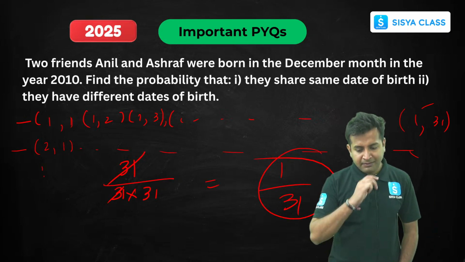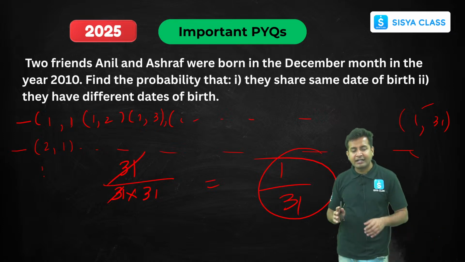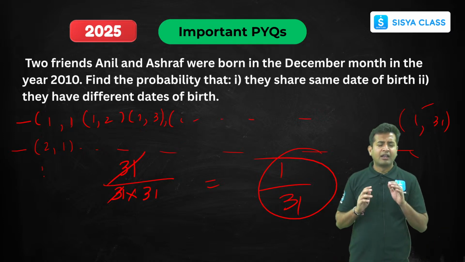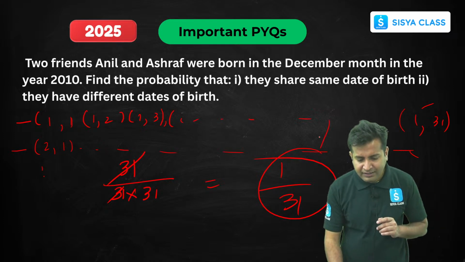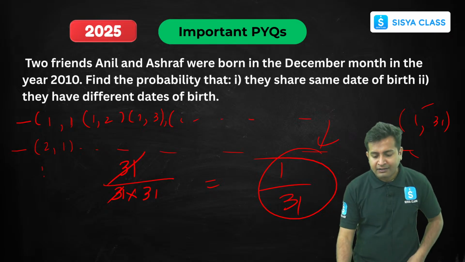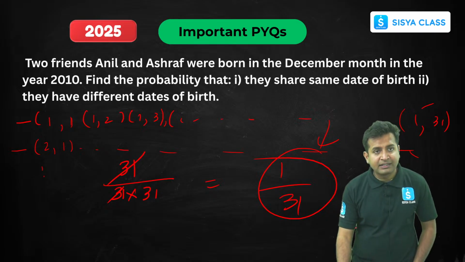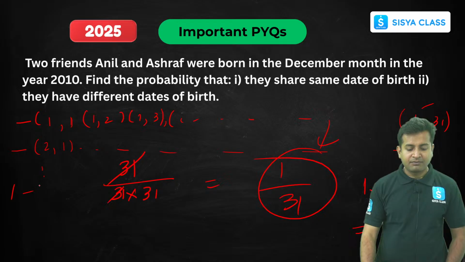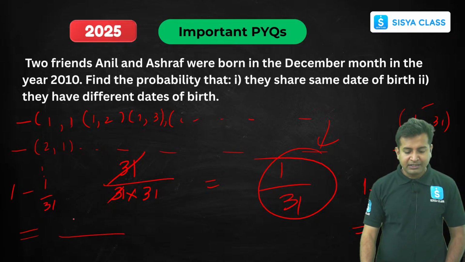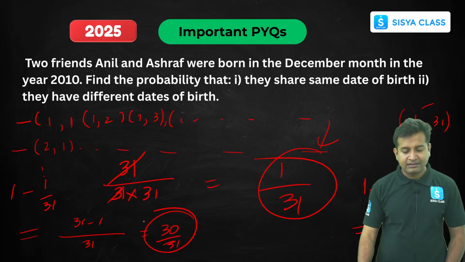Now what is the probability that they'll be getting different dates of birth? This is what the favorable is, subtracted from 1. If I subtract 1 minus 1 upon 31, we'll be getting 31 minus 1 by 31, which is 30 by 31, and that's the answer.